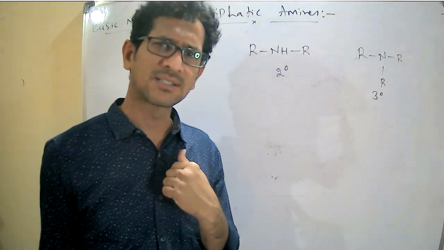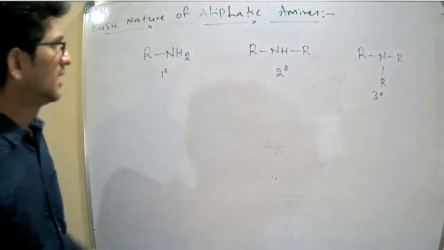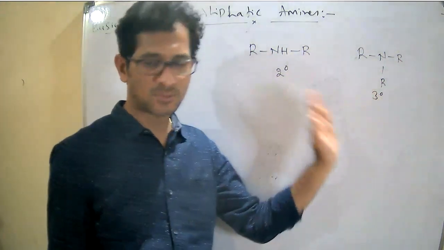Now we have to discuss which among these 3 is more basic in nature.